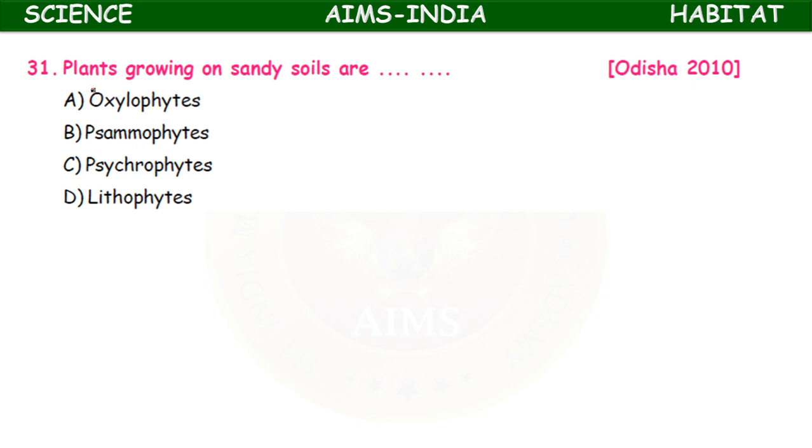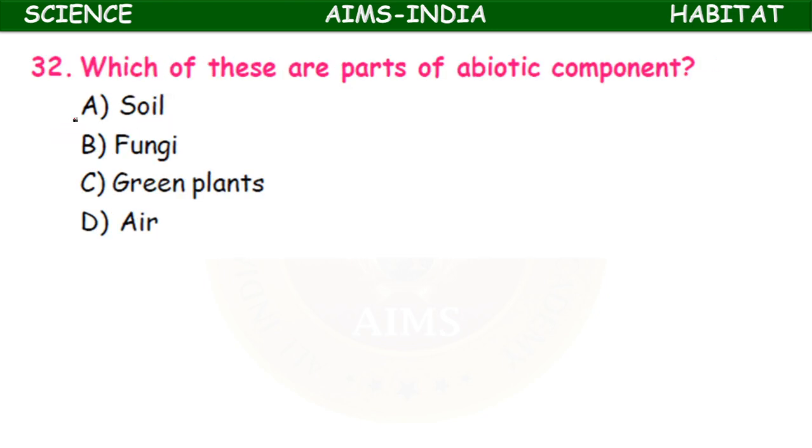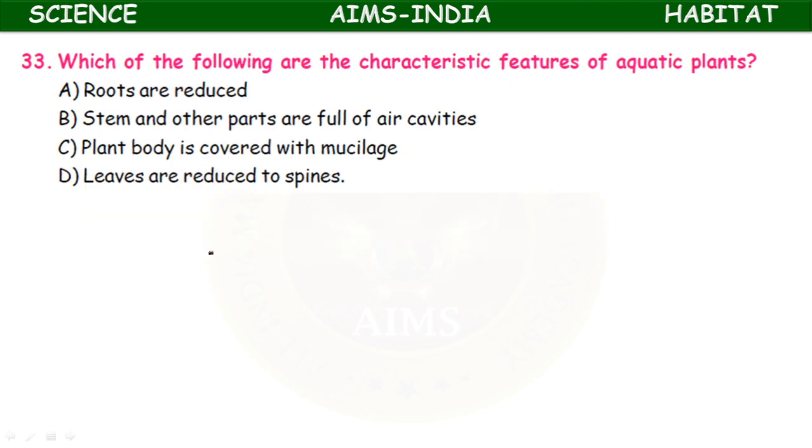Plants growing on sandy soils are called xerophytes, psammophytes, psychrophytes, lithophytes. Okay. It is psammophytes which grow in sandy soils. Which of these are parts of abiotic component? Soil, fungi, green plants, air. This is a multi-correct question. Answer: soil and air. These are abiotic components. Fungi and green plants are biotic components.